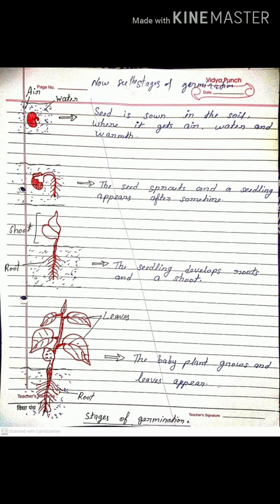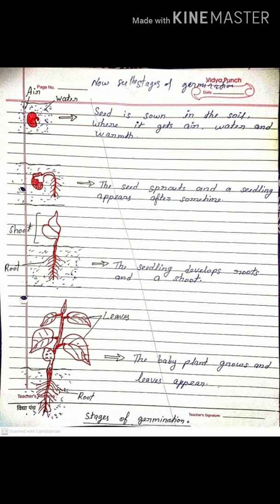First, the root develops. Next, the seedling develops root and shoot. And in the last stage, the baby plant grows and leaves appear. In this stage, leaves, stems and roots are developed in a proper way. These are the stages of germination.